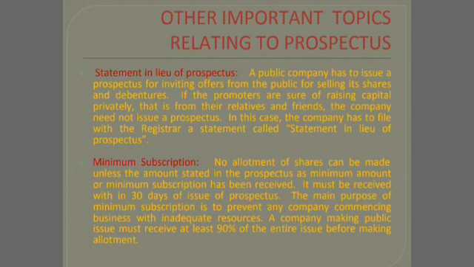Next one is minimum subscription. Minimum subscription is that if a company is issuing shares, it can proceed to allotment only when the minimum amount has been received. Then only it can proceed to allotment. It must receive the amount within 30 days from the date of issue of the prospectus. Otherwise, the company cannot proceed to allotment. That is the minimum subscription. This is regarding the other topics relating to prospectus.